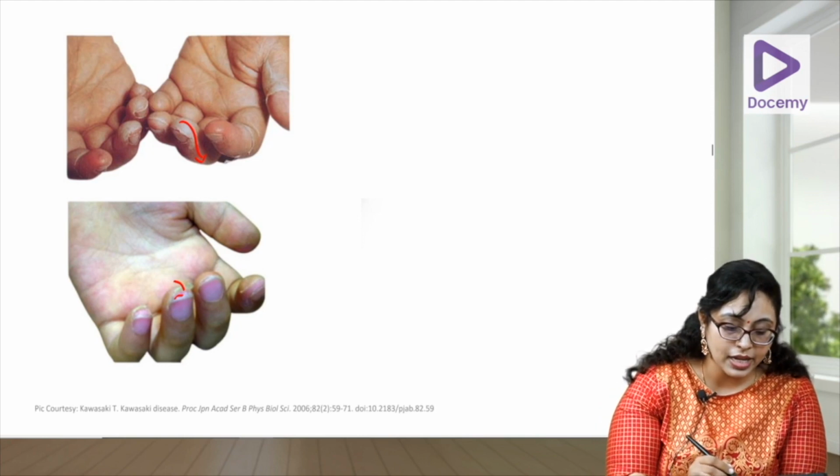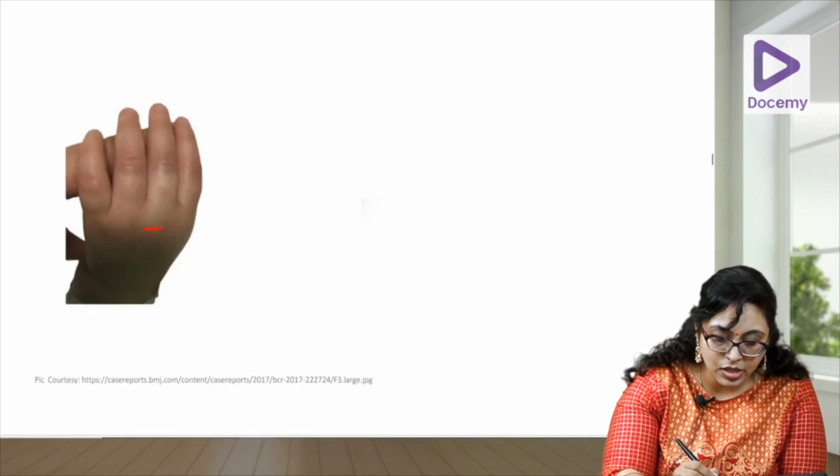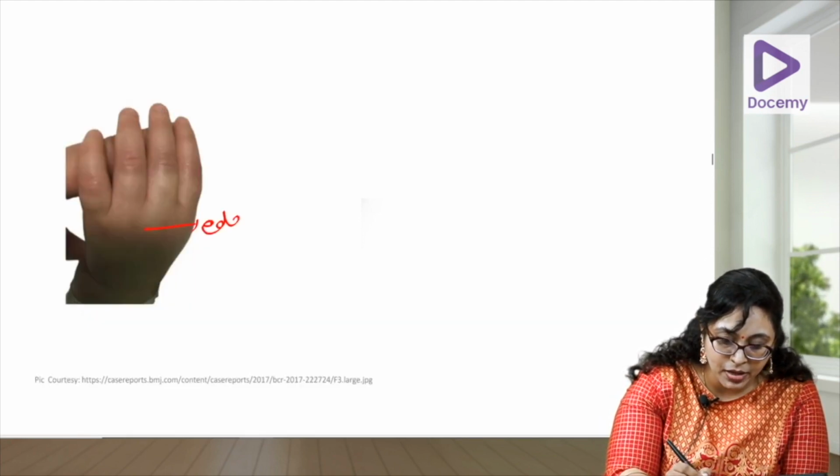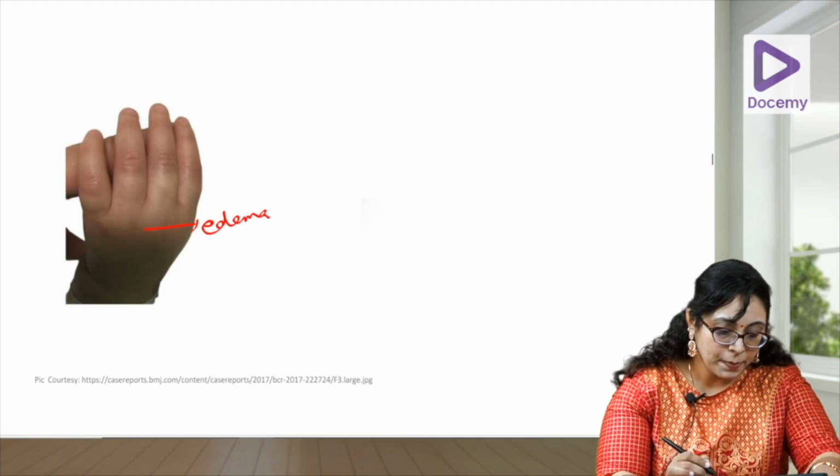Here it will start, and it will be like a sheet of skin coming out. Okay, can you see that sheet of skin coming out here? That sheet as well is coming out. So that is periungual peeling. Here you can see the dorsal edema. Okay, edema is what is seen in this picture.